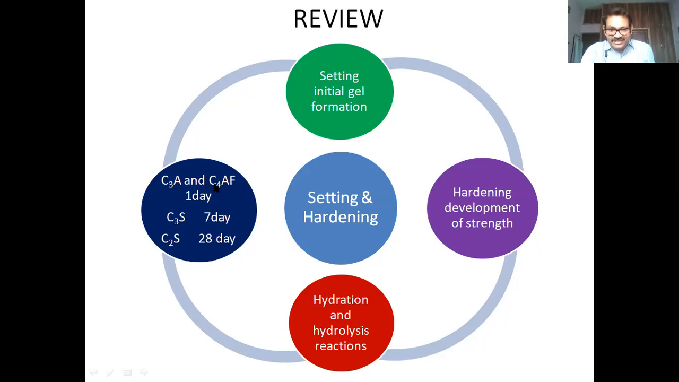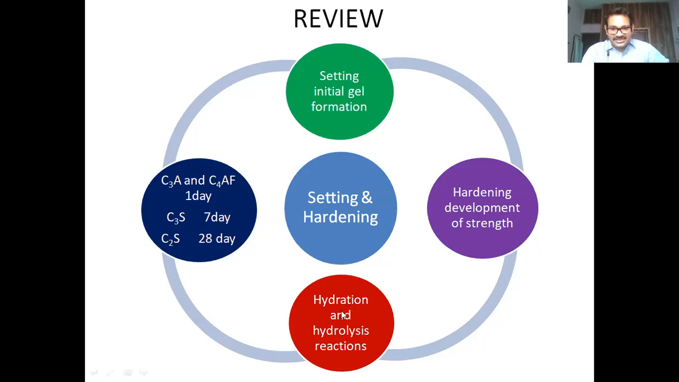C3A and C4AF will undergo hydration and provide an initial strength in 1 day, and C3S will undergo hydration and hydrolysis, can carry on for 7 days and provides the final strength. But C2S is a very slow reaction process. It will continue. It never ends. And it will go on for several years even. But we take the maximum time to get the ultimate strength as 28 days. So C2S will provide the ultimate strength within 28 days.